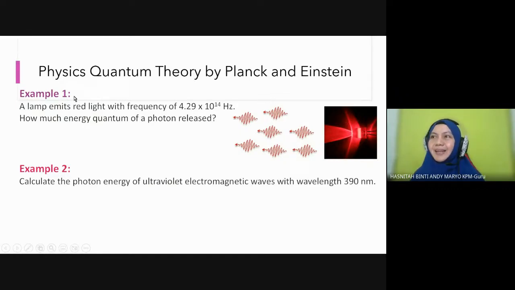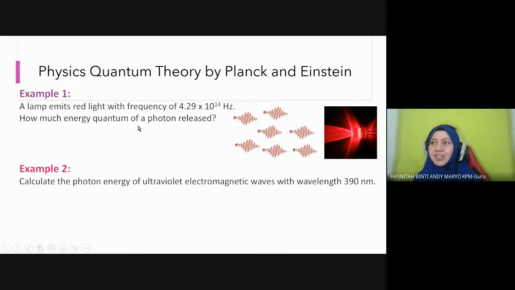Red light is one example of an electromagnetic spectrum. Which one? Where does red light lie? This is visible light. Yes, very good. With frequency 4.29 times 10 to the power of 14 hertz, how much energy quantum of a photon is released?